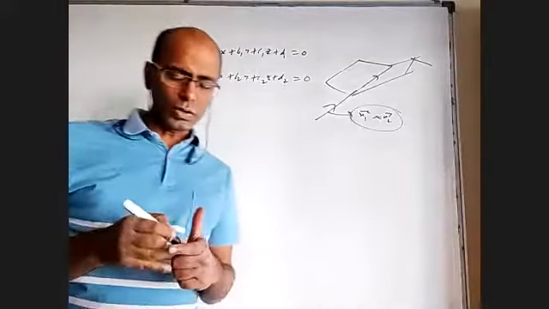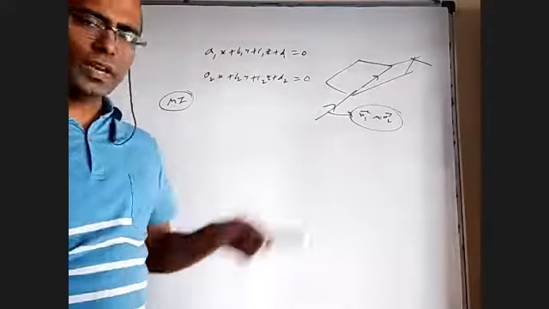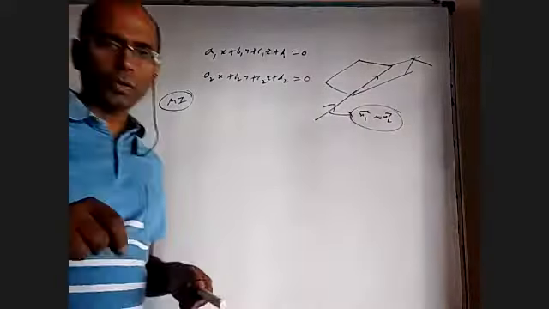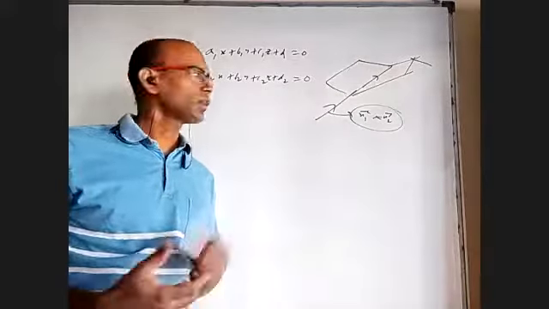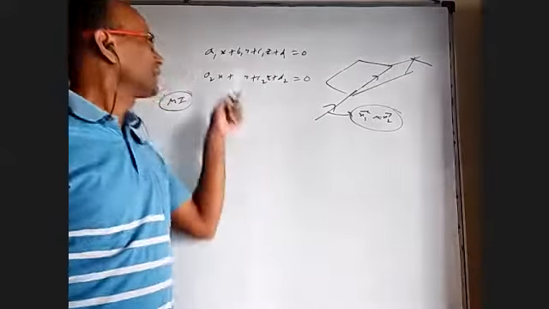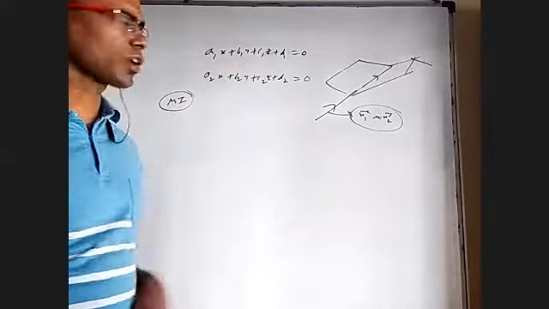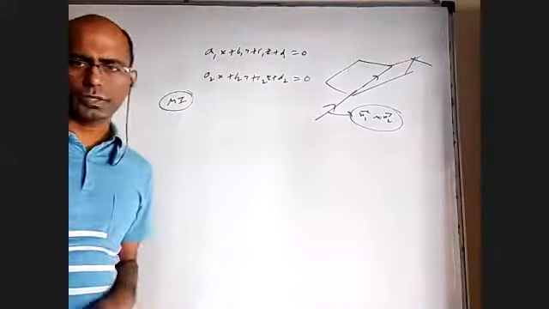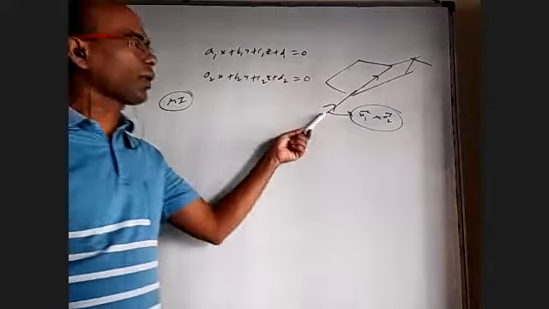But only knowing that is not sufficient, because whenever you want an equation of a line in vectors, you should know one point on the line and one vector parallel to the line. You only know one vector parallel to the line, n1 cross n2. That is A1i plus B1j plus C1k cross product with A2i plus B2j plus C2k. How to know one point?